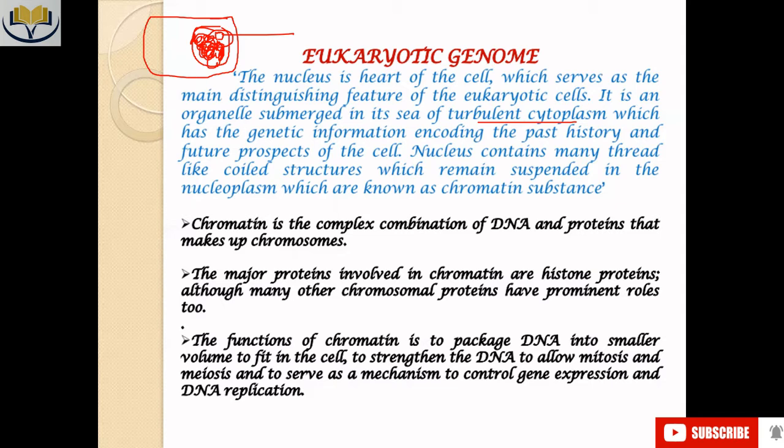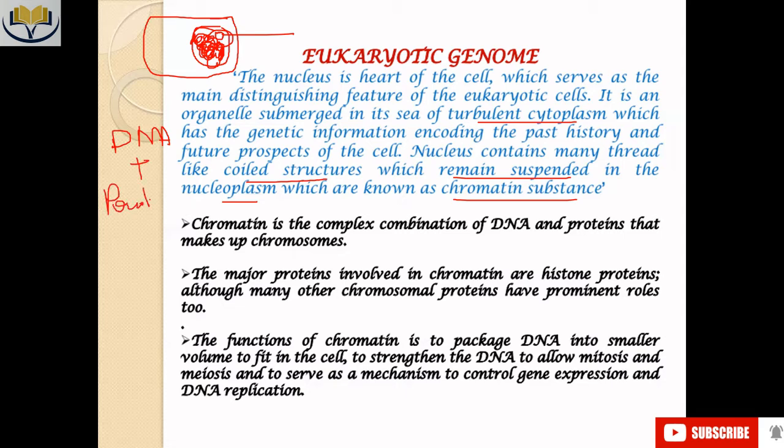So the nucleus contains many thread-like coil structures which remain suspended in the nucleoplasm and which are known as chromatin structure. Chromatin structure is basically composed of DNA plus protein.